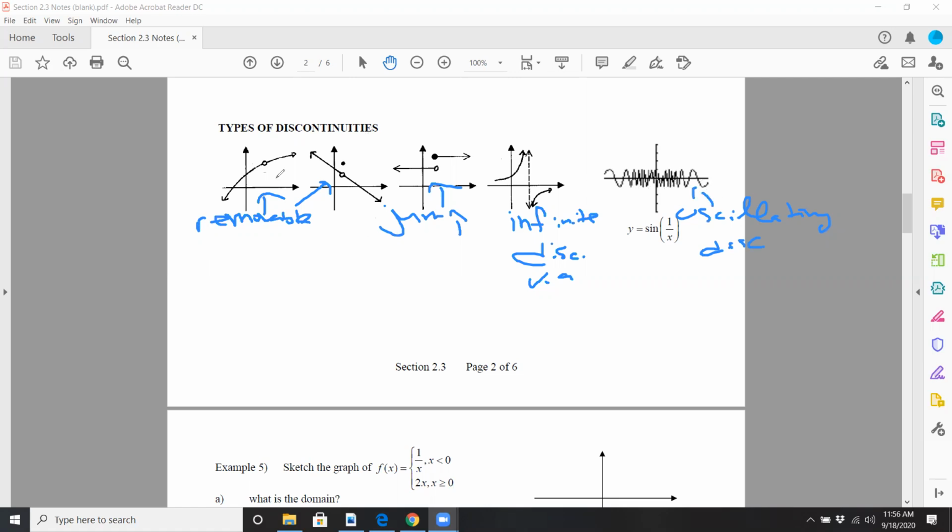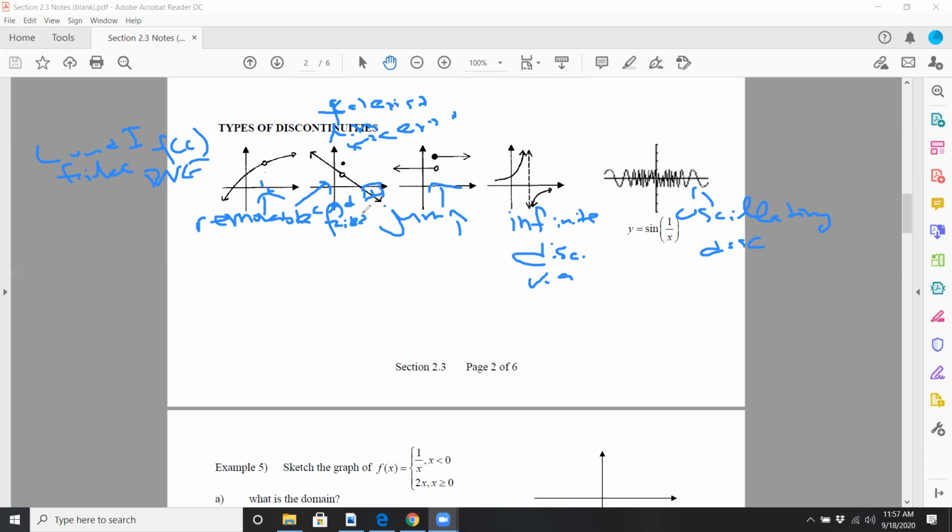Now, here, f of c did not exist, if you call this point c here. So condition 1 failed. So you just stop and say it's not continuous. Here, f of c did exist for the second graph from the left. Here, my limit also exists. But then condition 3 failed, because the limit did not equal f of c.